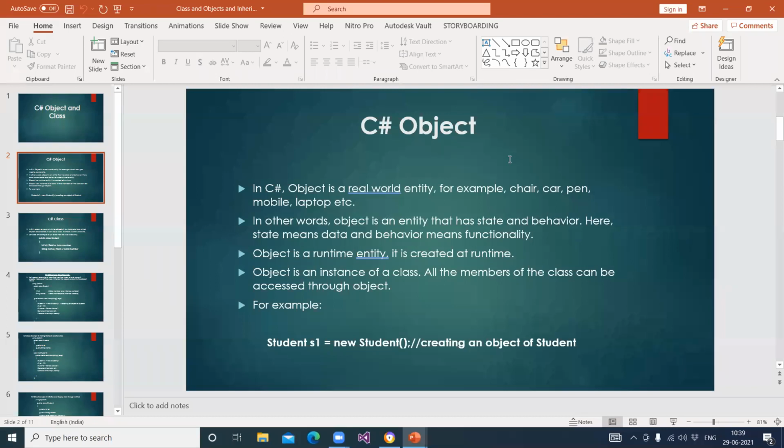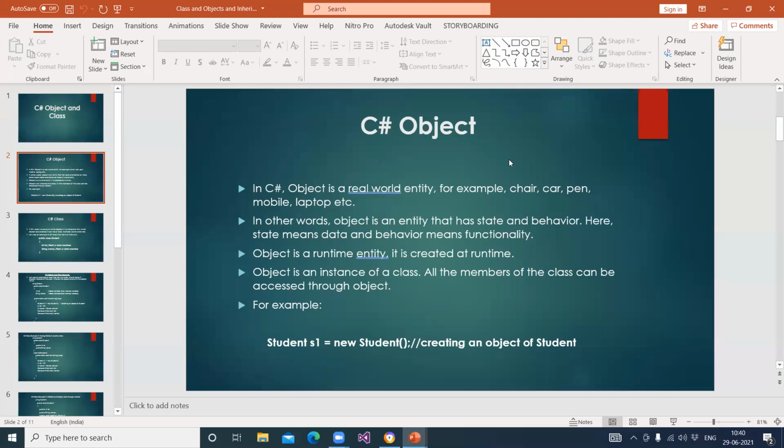Okay, let's see C# object. In C#, the object is a real world entity, for example chair, car, person, mobile, laptop, etc. In other words, an object is an entity that has state and behavior. Here state means data and behavior means functionality. Object is a runtime entity. It is created at runtime. Object is an instance of a class.